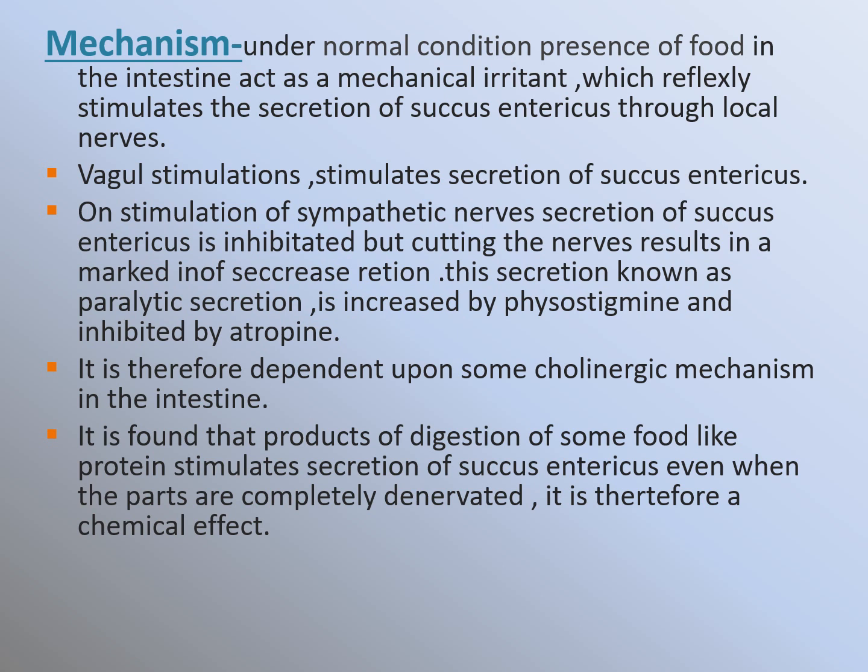On stimulation of the sympathetic nerves, secretion of succus entericus is inhibited, but cutting the nerves results in a marked increase of the secretion. This secretion, known as paralytic secretion, is increased by physostigmine and inhibited by atropine. It is therefore dependent upon some cholinergic mechanism in the intestine.